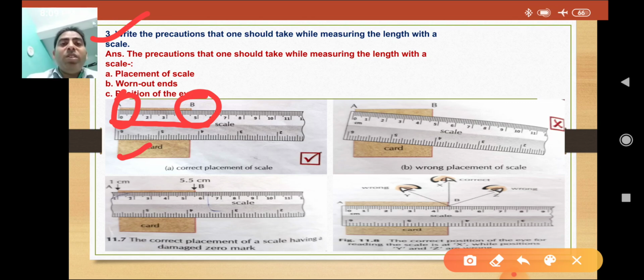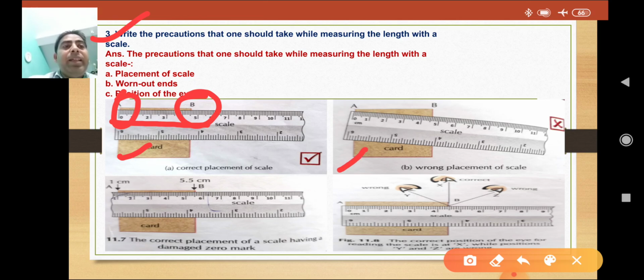Now the most important thing is what precautions we should take. First, the placement of the scale. How should we place the scale? The scale should be placed with the object along its length, as shown in this figure.